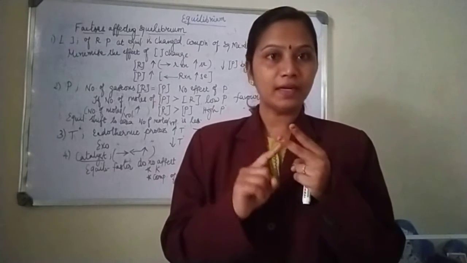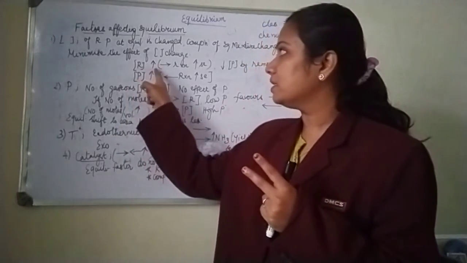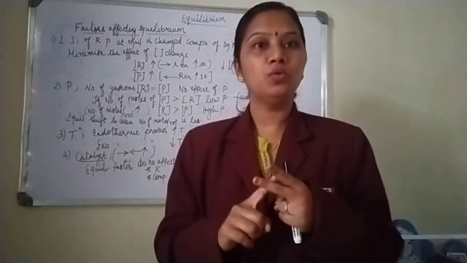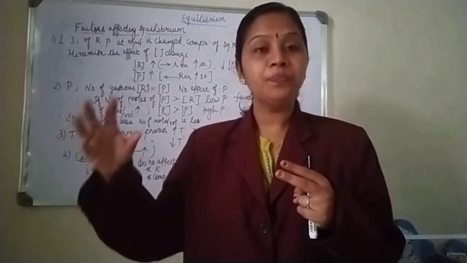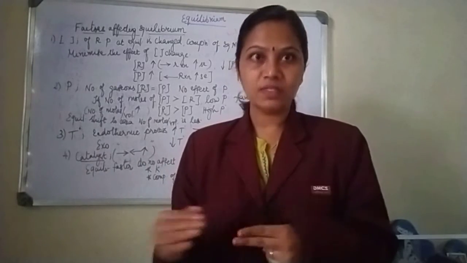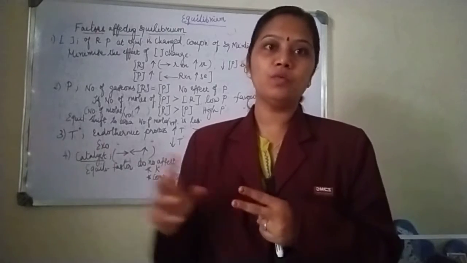So which are the two factors which increase the rate of forward reaction? Number 1, increased concentration of reactant increases the forward reaction. Number 2, once the product is formed, remove the products as soon as they are formed. So this also favors the forward reaction. So these are the two factors to promote forward reaction.